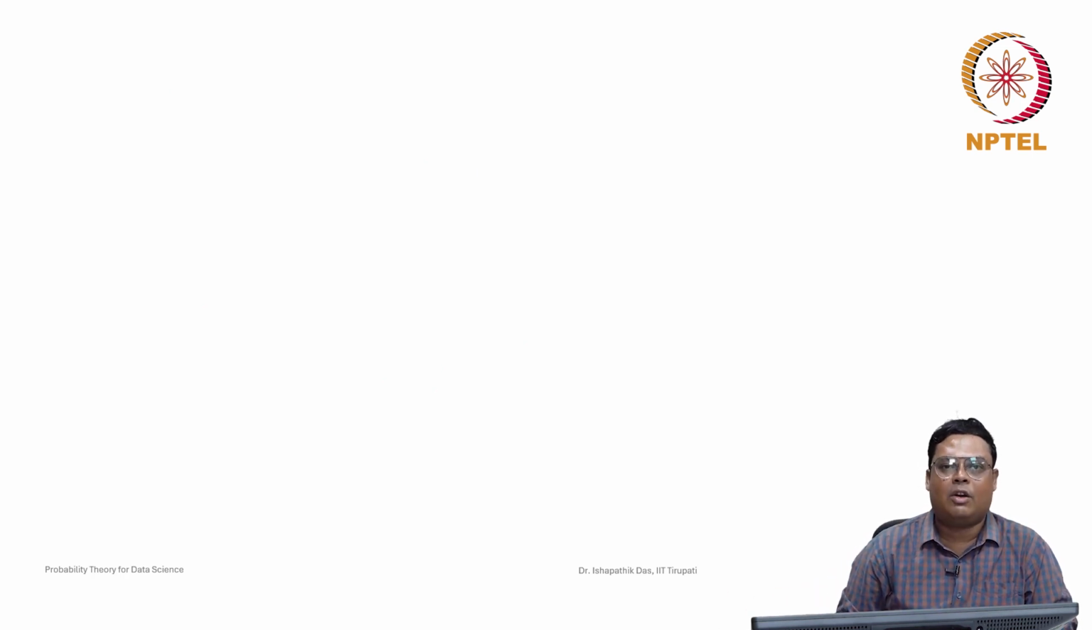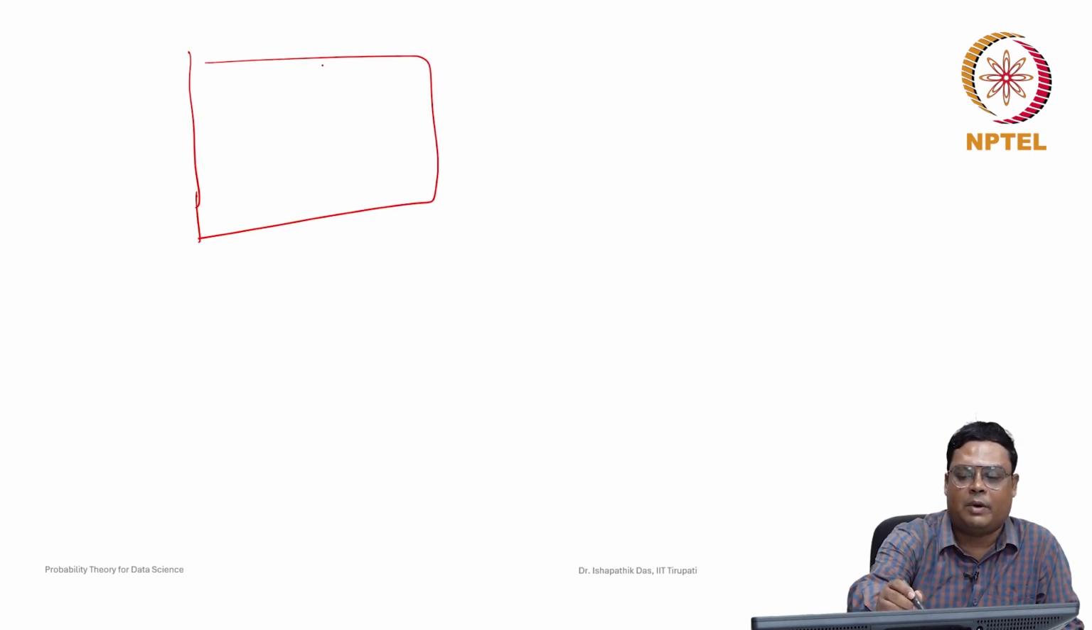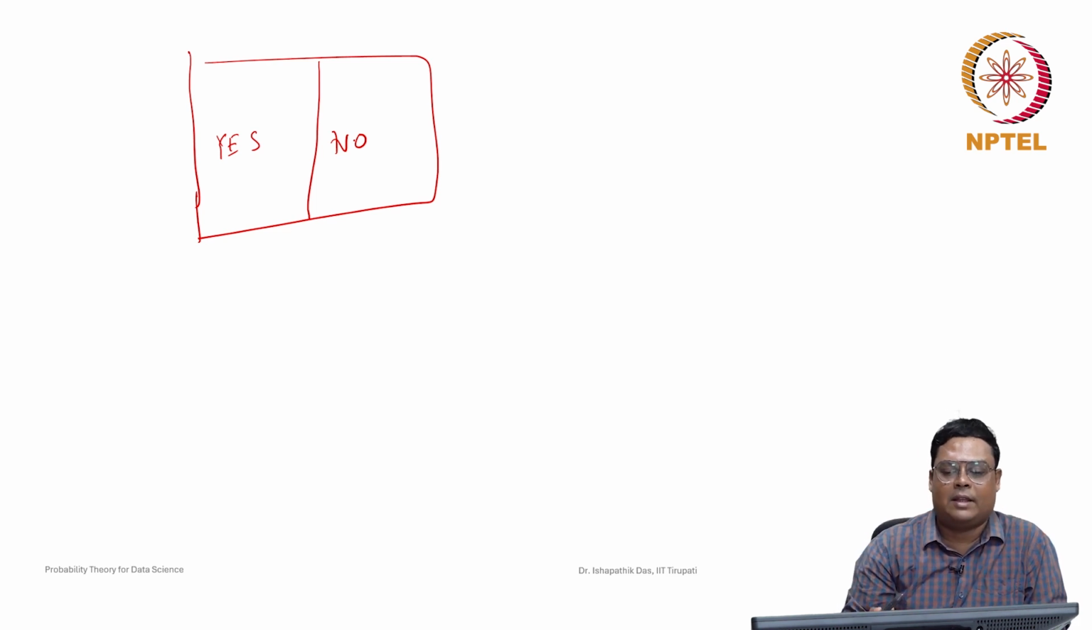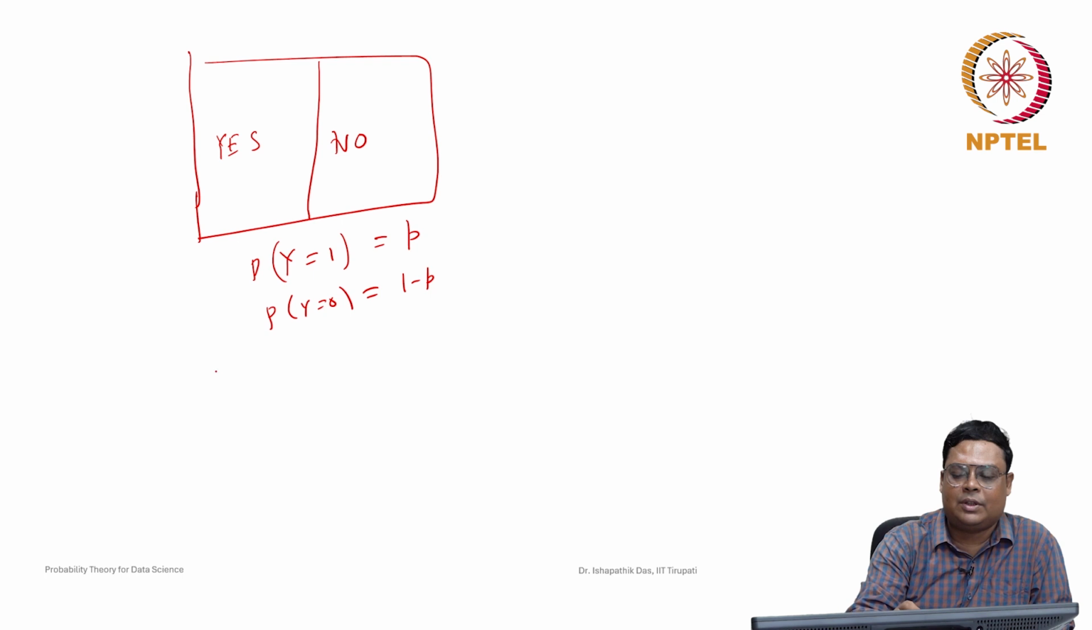So let us recall the binomial distribution case. In the binomial distribution, each trial, a random experiment we are repeating n times, we have only 2 categories. Either yes or no, only 2 categories, like blue or black. Now suppose let us assume that y is the random variable. Probability that y is equal to yes, this is 1, is with probability p, and probability that y is equal to 0 is 1 minus p, and you are repeating n times.